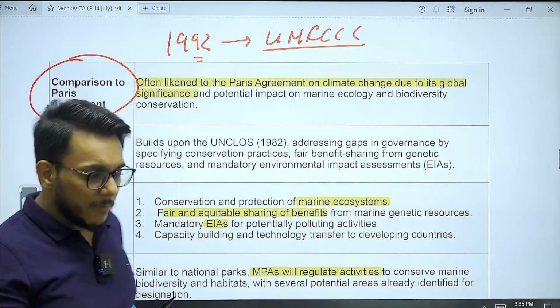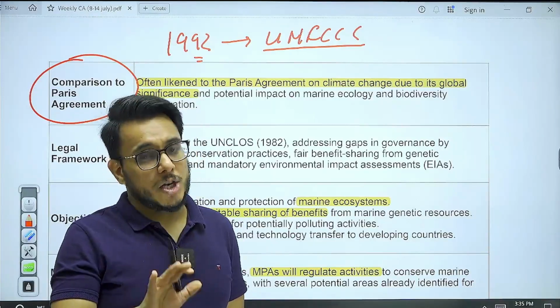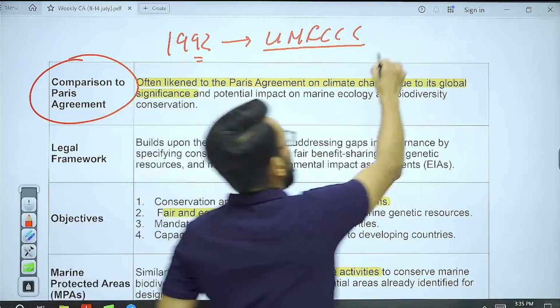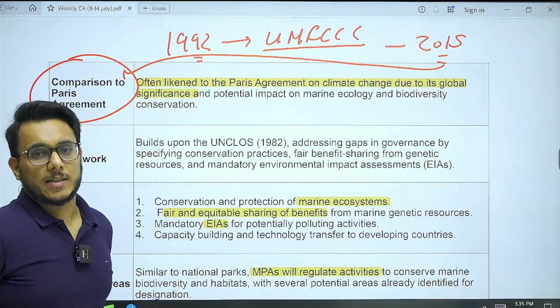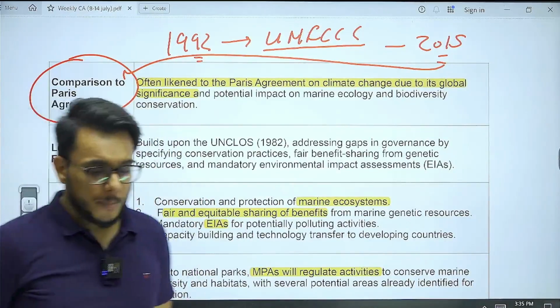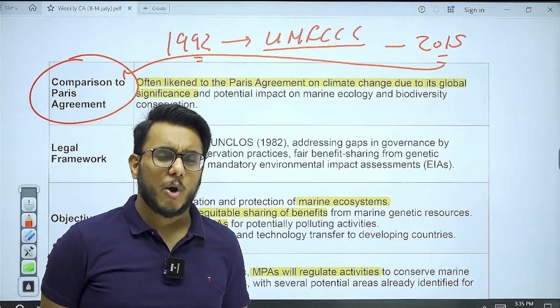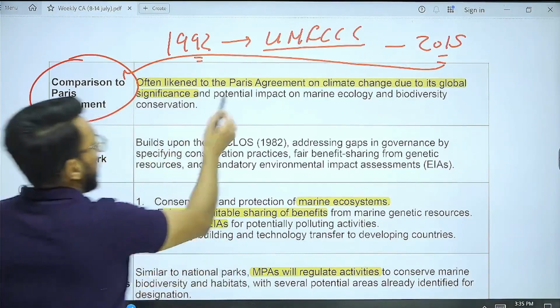Now, this UNFCCC became the major platform for taking forward the climate change negotiations. Under UNFCCC, in 2015, the Paris Agreement was taken up. Today, the Paris Agreement is the principal law to regulate the environment. Okay, fine. That is there.